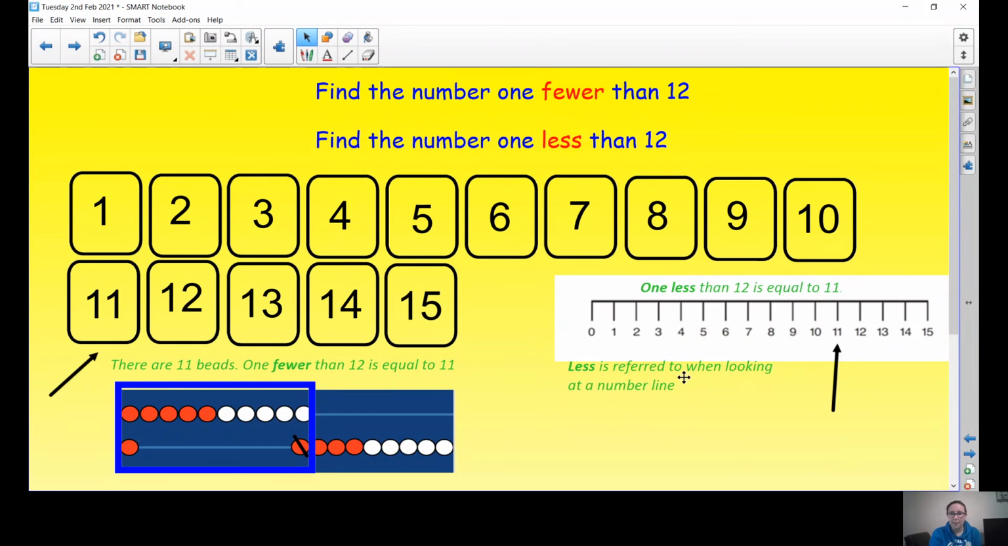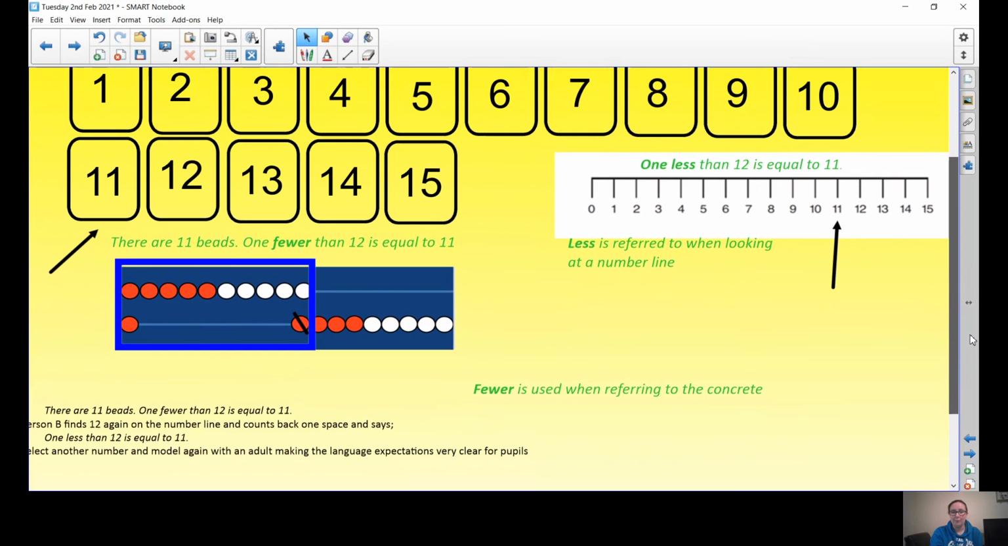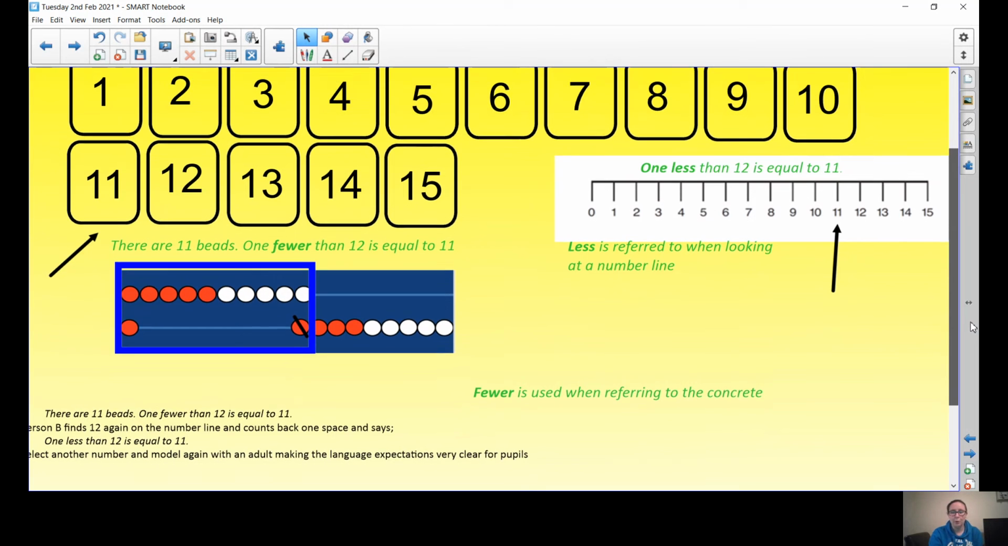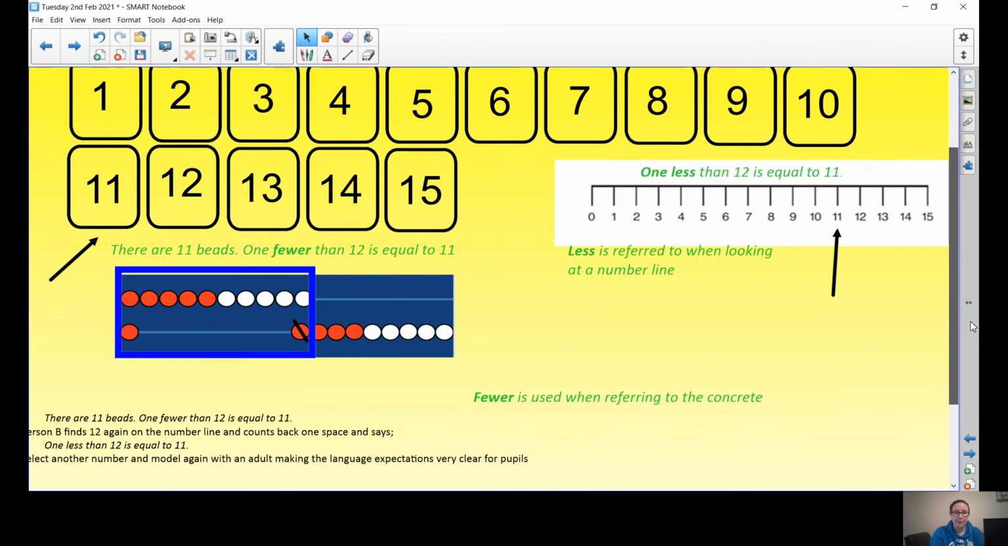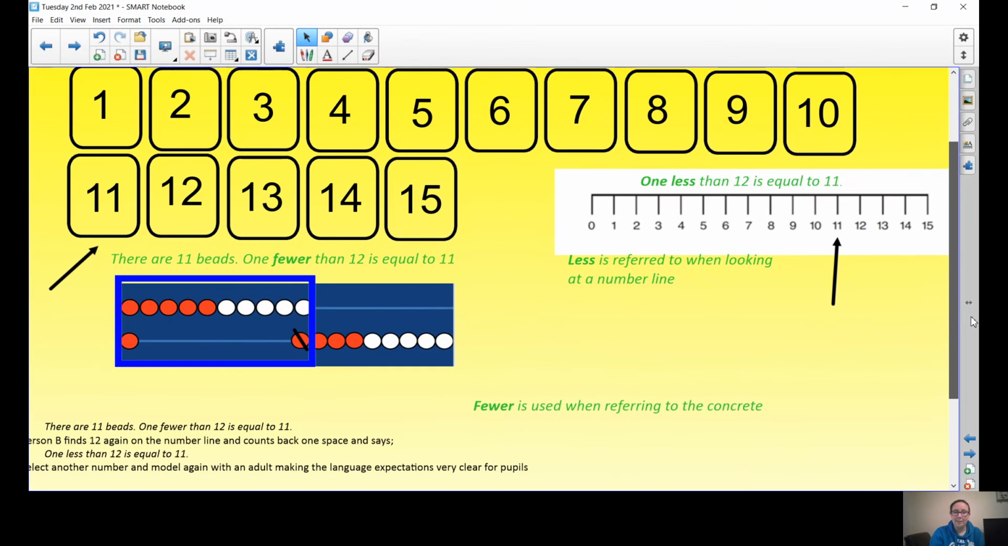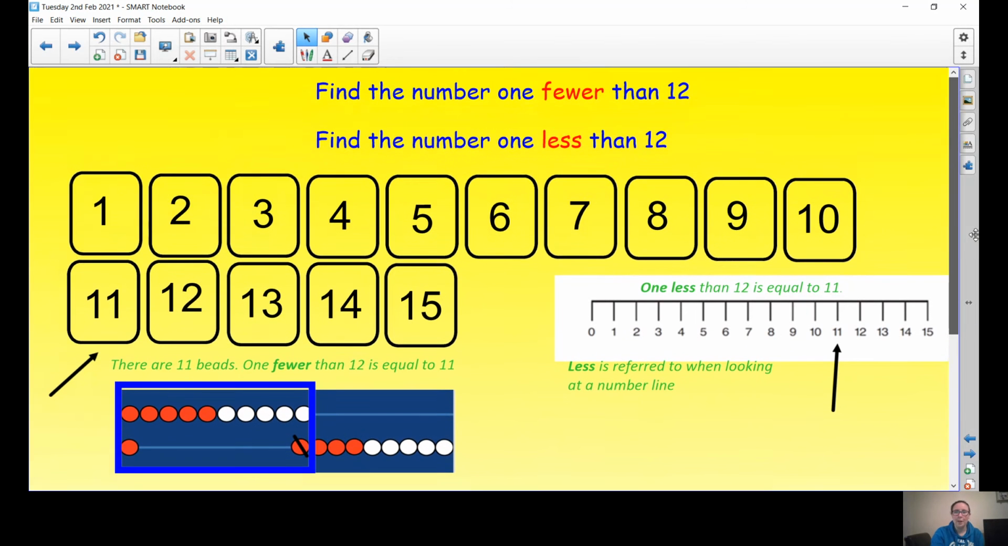Now, have you found it on your number line, I wonder? Did you find number 11 on your number line? Now, remember, when we're talking about it on our number line, we say that it is less. So one less than 12 is equal to 11. There are 11 beads. One fewer than 12 is equal to 11. And one less than 12 is equal to 11 on our number line.